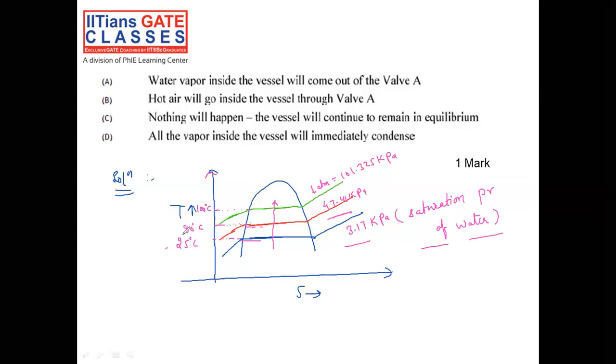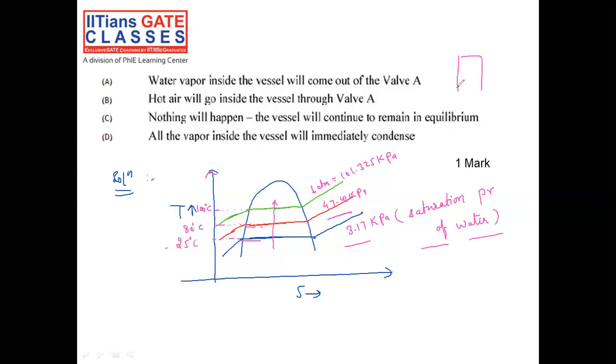Always remember, below 100 degrees centigrade, the pressure will be lesser as compared to 1 atmospheric pressure. Now, the question is, when we place the oven at 80 degrees centigrade, the temperature is still less than 100 degrees centigrade, so the pressure will still be less than 1 atmospheric pressure.